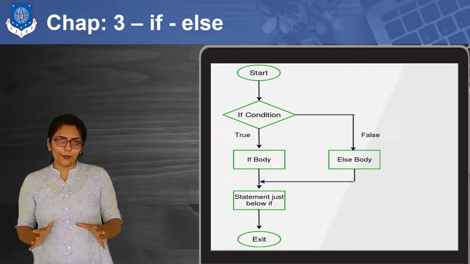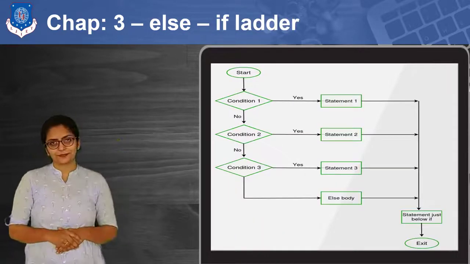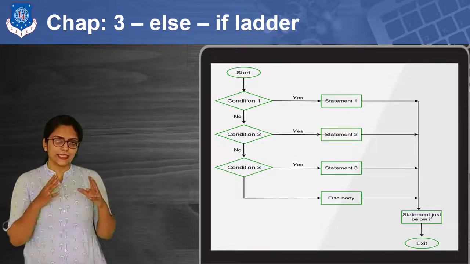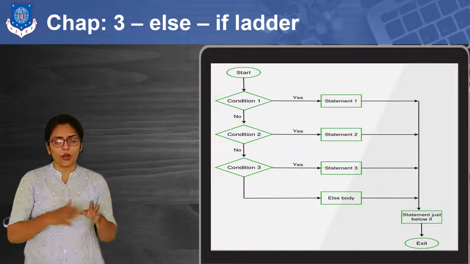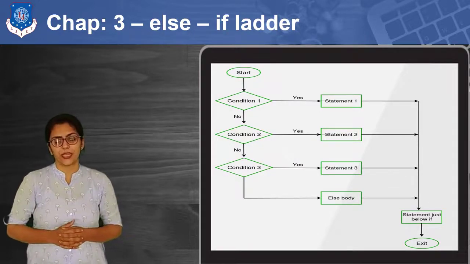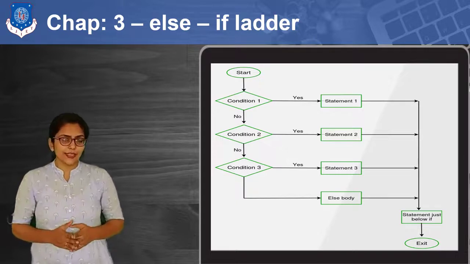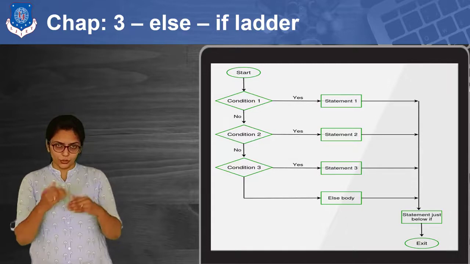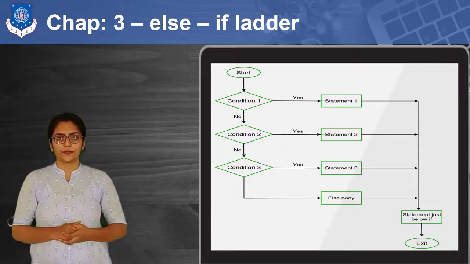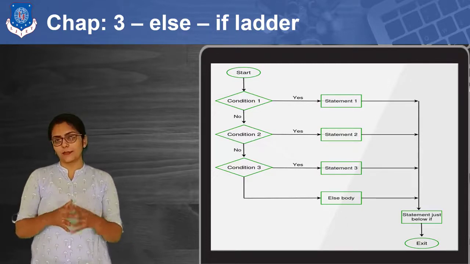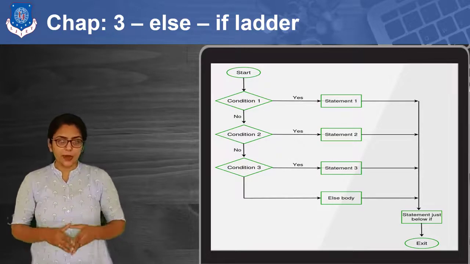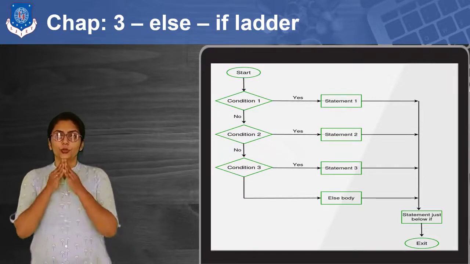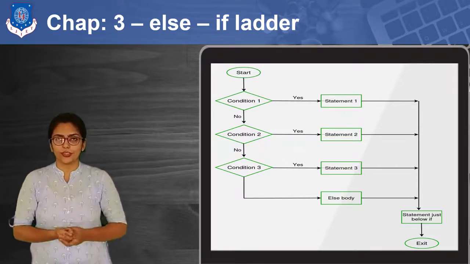Now we are going to talk about else if ladder. What is the disadvantage of simple if or if else? The disadvantage is that I can consider only two cases, true or false. But this is not the real-time scenario. In real time, it may happen that you need to include more than two conditions.